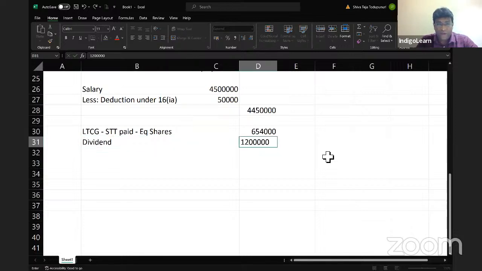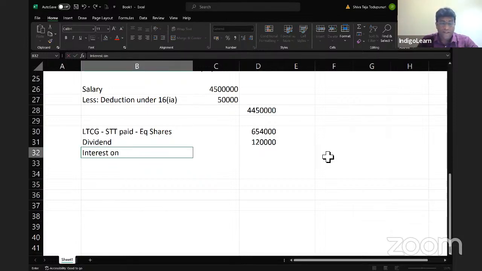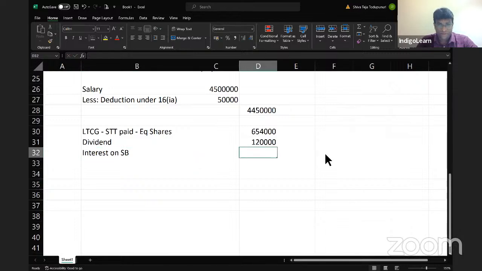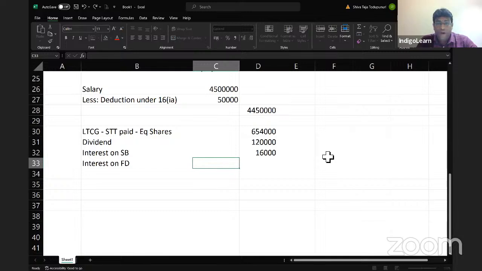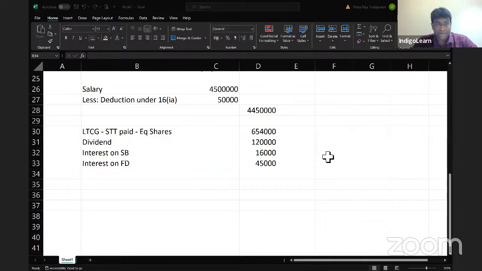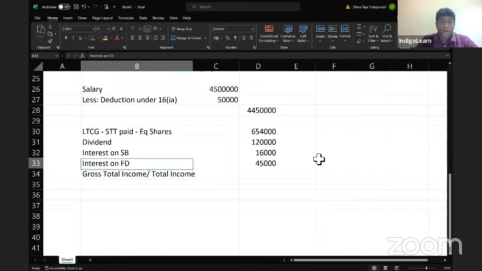Dividend, 12 lakh rupees. Interest on savings bank, and interest on fixed deposit, they gave it as 45,000. And we can't take 80D deduction, we can't take 80C deduction, we can't take 80TTA deduction, because we're talking about something called default tax regime. That's it. So this is called gross total income, or for that matter, total income, because we cannot take Chapter 6A deduction.